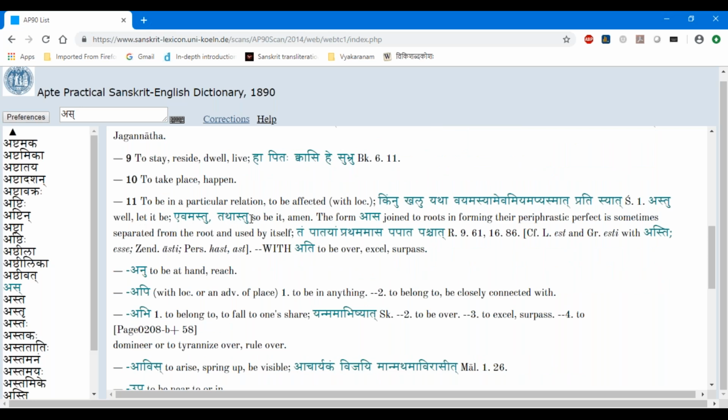Evamastu, tathastu, so be it, amen, and all these things. And then he says cf., compare with Latin est, Greek esti, with asti, and then Zend and Persian and all these things. So he also again gives a comparative study with the languages here.